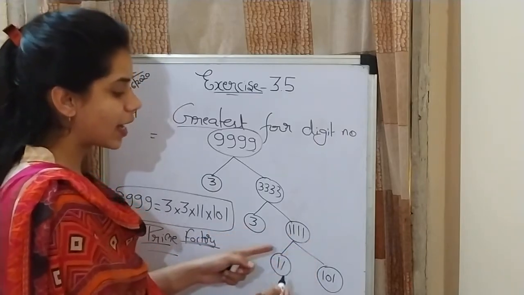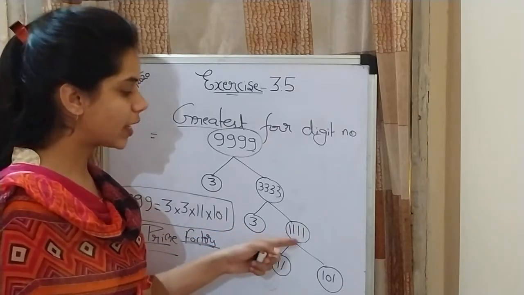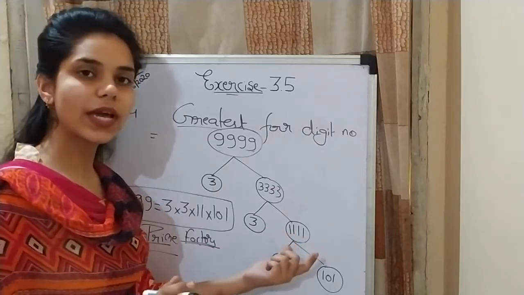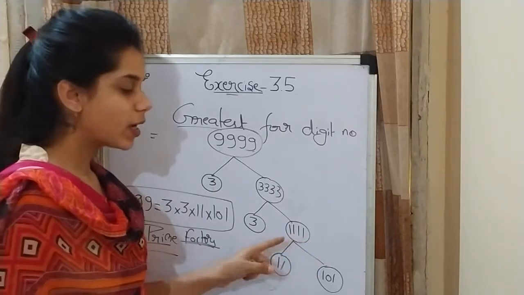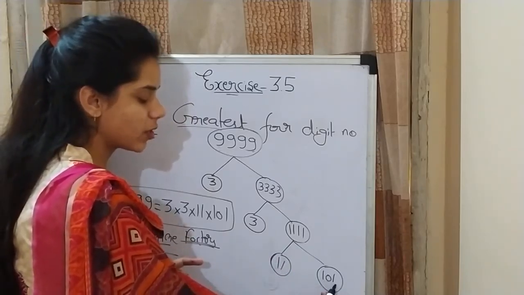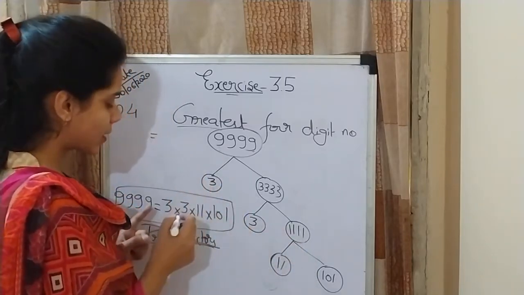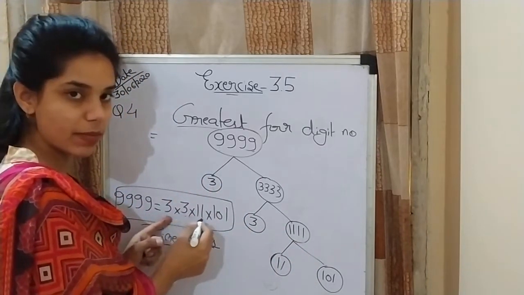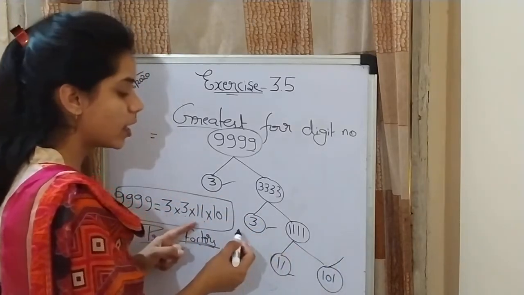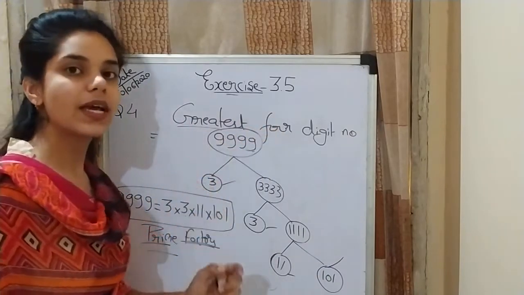Now this term can't be divisible by 2, 3, 4, 5, 6, 7 up to 10. It can be divisible by 11 only. So 11 multiplied with 101 will give you 1111. So its prime factors are 3 multiplied with 3 multiplied with 11 multiplied with 101. These are the prime factors of the greatest 4-digit number.